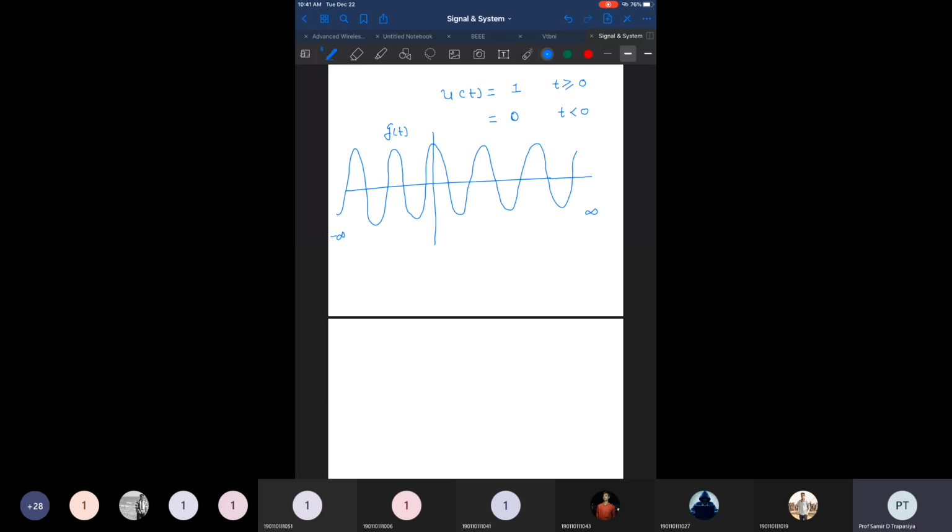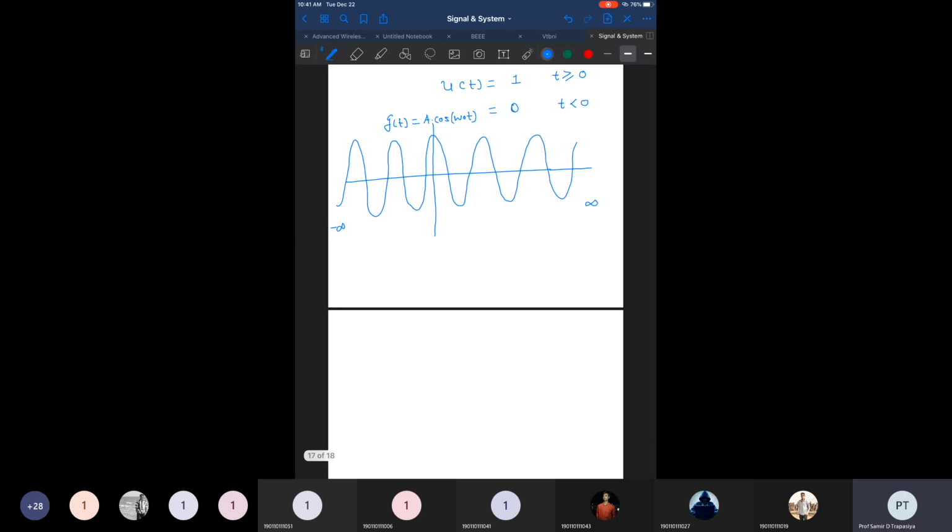How do we define this signal? It can be defined as cos omega 0 t. This is the signal. Now I need some portions.